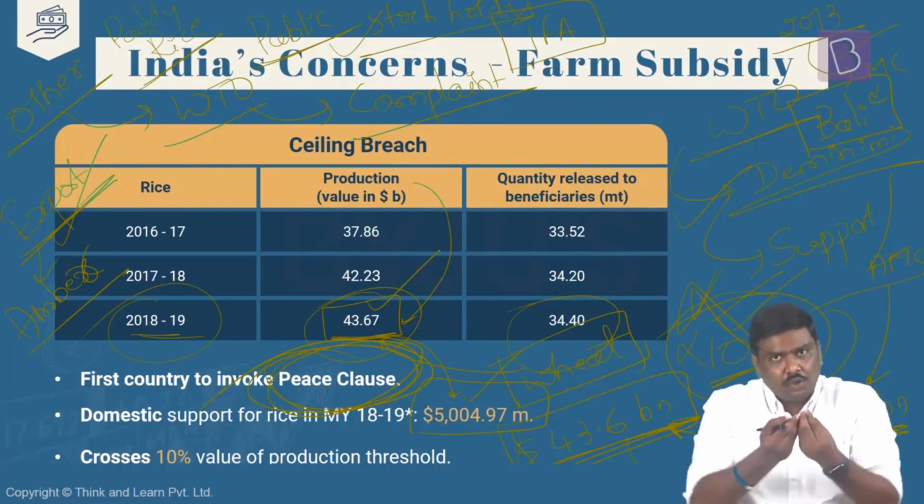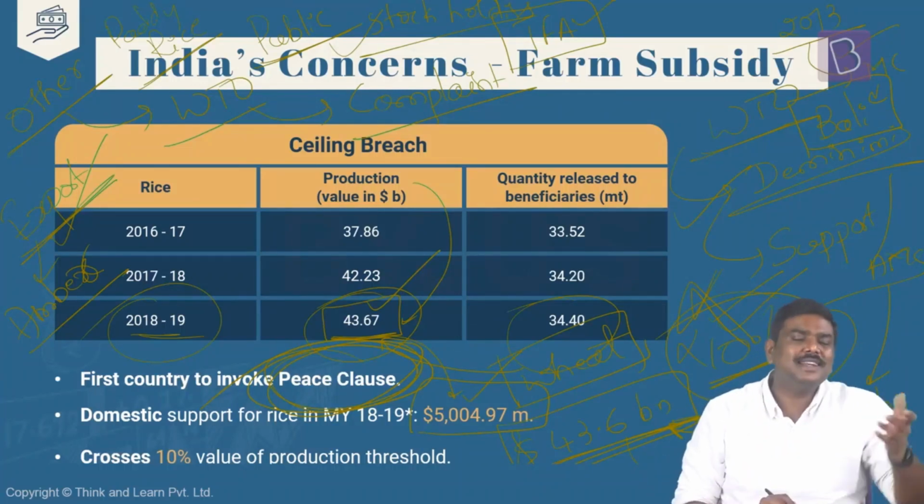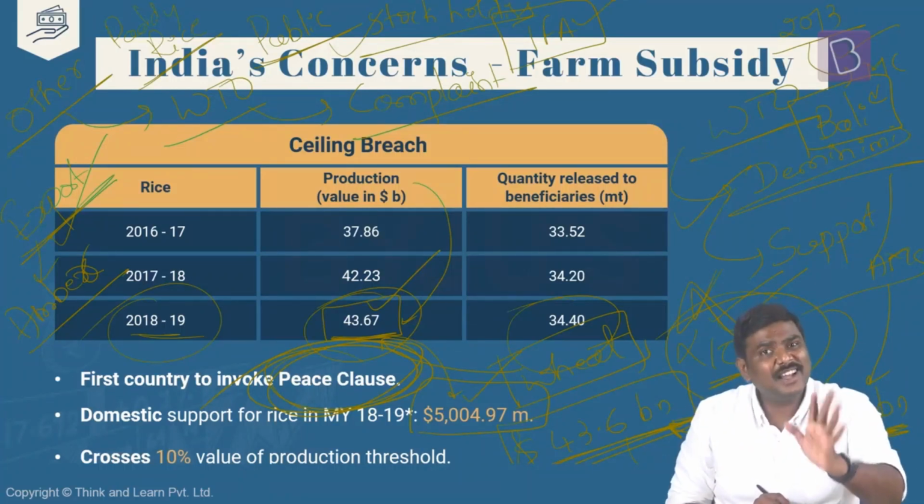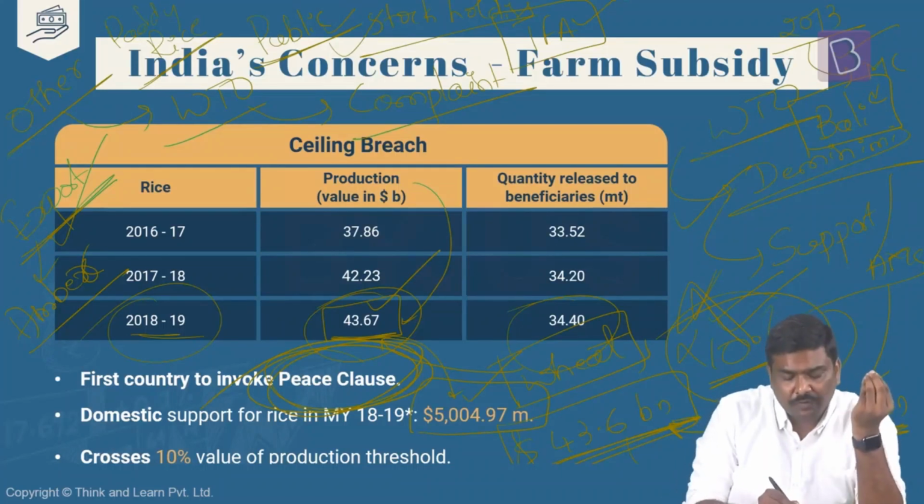There has to be a consensus. If one country withholds the consensus, this cannot be implemented. So there was one agreement as an outcome of the Bali Conference, the Trade Facilitation Agreement. The Government of India withheld its consensus. They said we will not implement it unless you provide a permanent solution for the public stock holding issue.